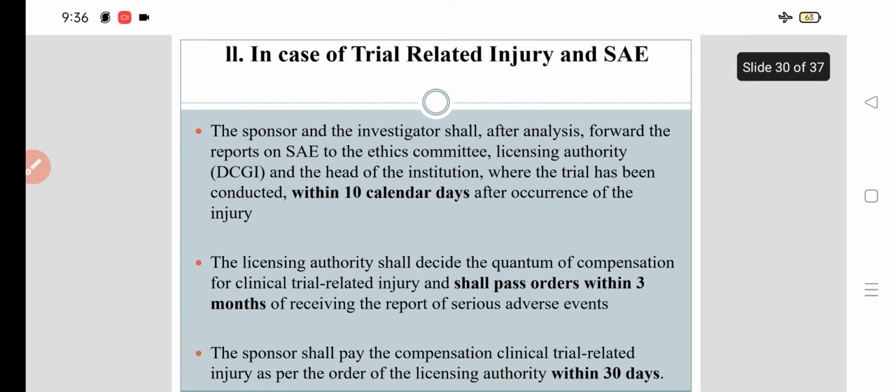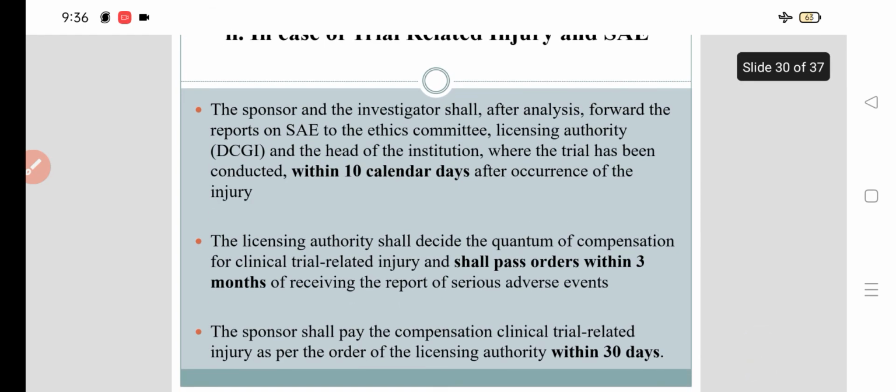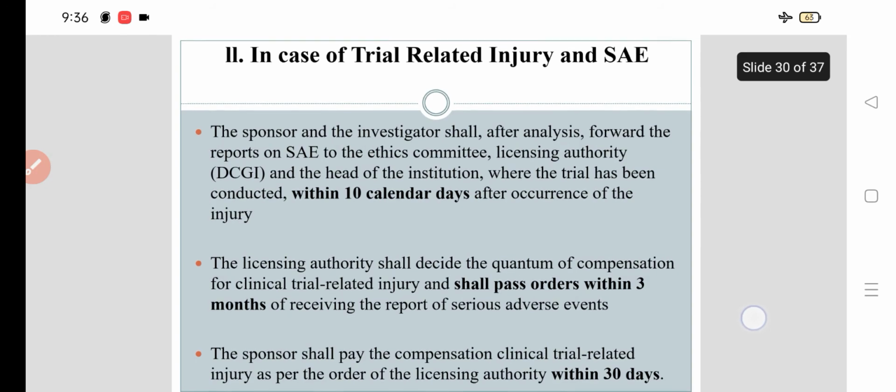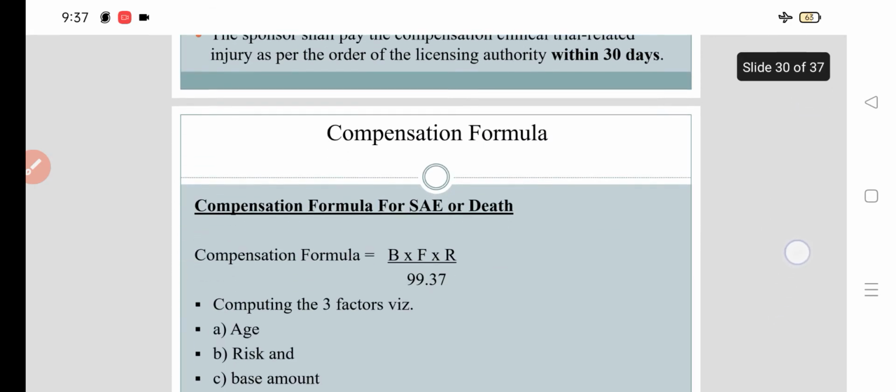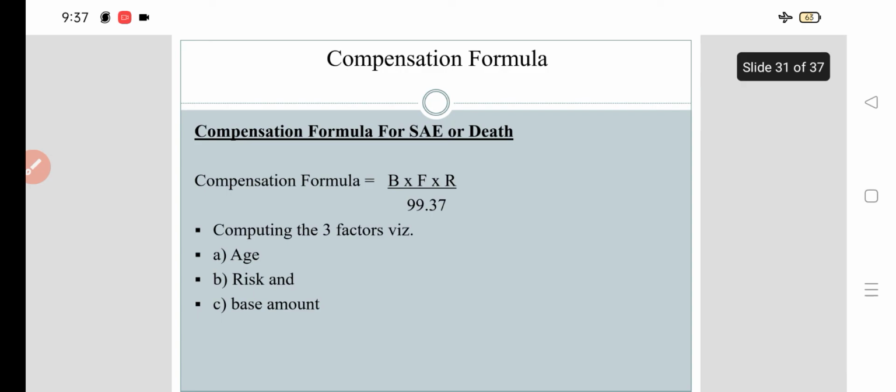Now, in case of trial related injuries or SAE, the sponsor and the investigator shall, after analysis, forward the reports on SAE to the ethics committee, licensing authority, and the head of the institution where a trial has been conducted within 10 calendar days after the occurrence of the injury. The licensing authority shall decide the quantum of compensation for the clinical trial related injuries and shall pass order within 3 months of receiving the report of the serious adverse event. The sponsor shall pay the compensation for clinical trial related injury as per the order of the licensing authority within 30 days. Now, how will you calculate this compensation?